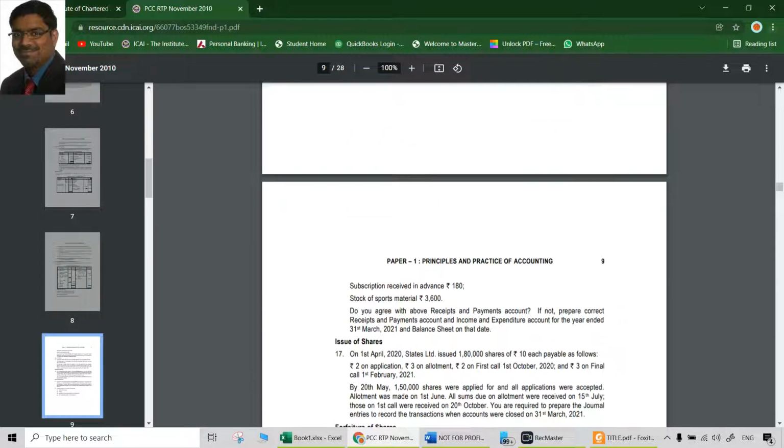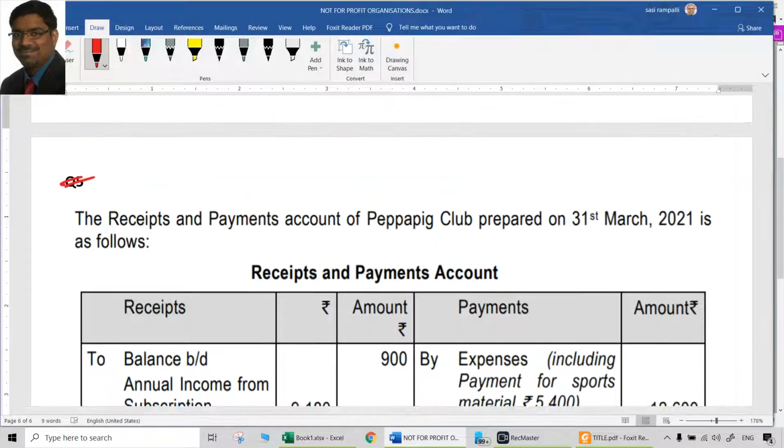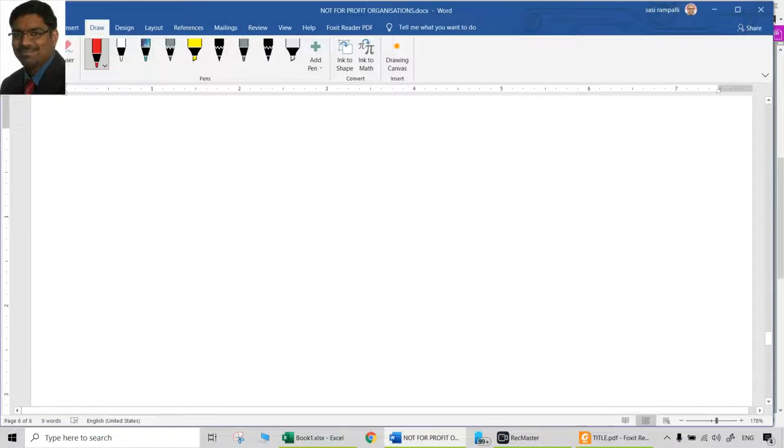Whatever it is, we should not be obsessed with the model type of questions. There are different models in this chapter. Any topic will definitely have certain standard questions. That's fine. But that does not mean we should stick to any observations or learning in the form of models.